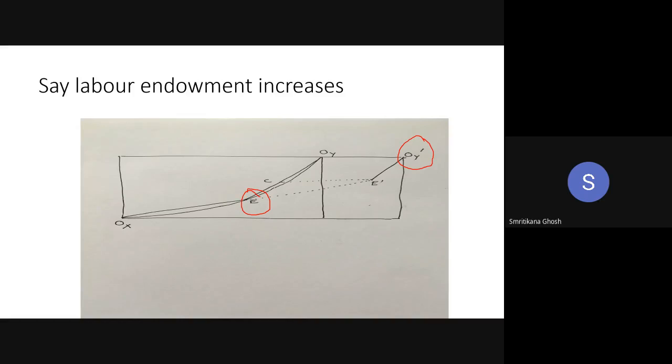Okay, this is a straight line. OE' is a straight line through E. Why am I doing so? Along this line, my Lx by Ly or Kx by Ky, whatever, is the same, right?